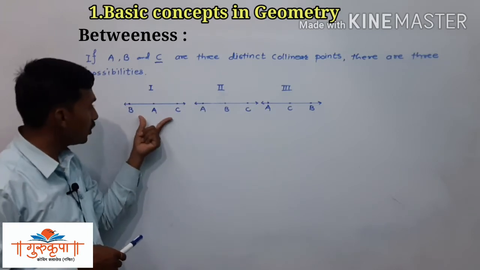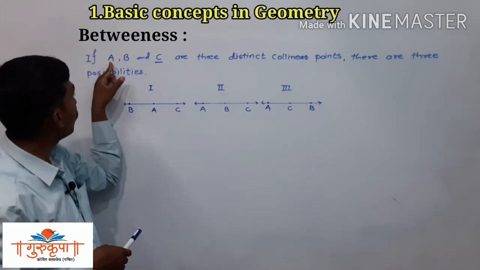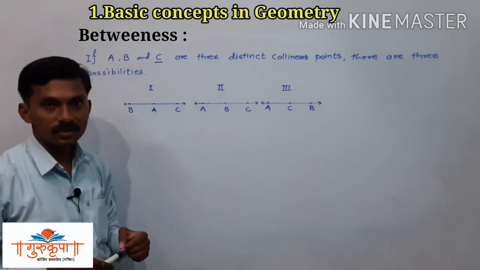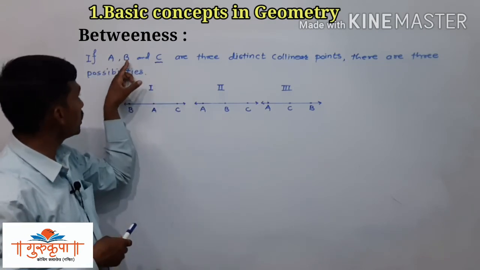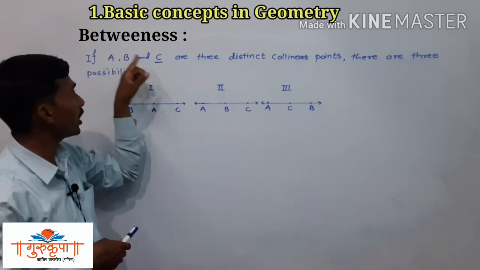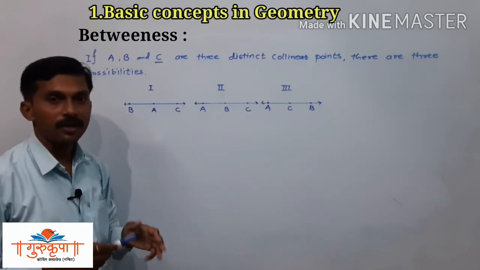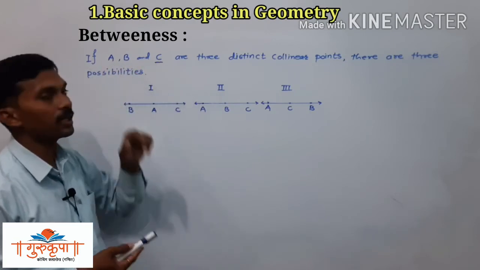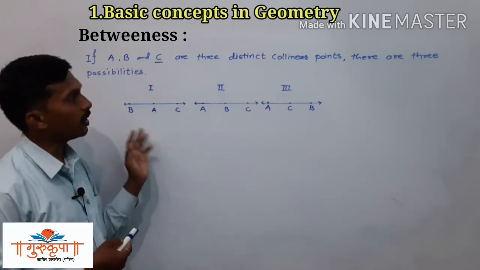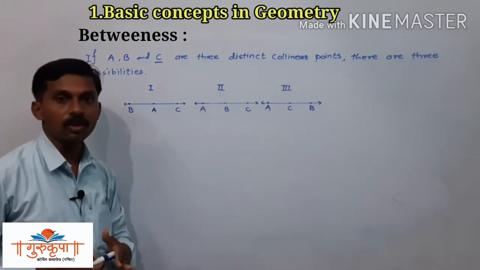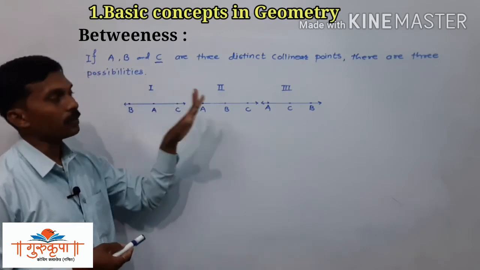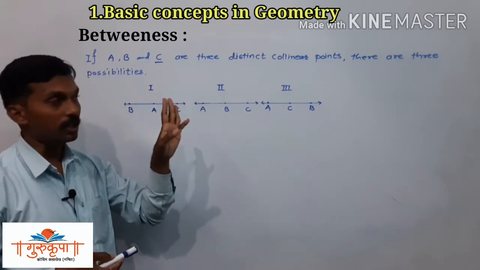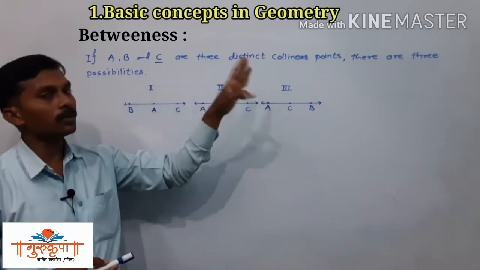The first possibility is that the first point lies between second and third. The second possibility is that the second point lies between first and third. And the third possibility is that the third point lies between first and second. Maximum we have three possibilities, not more than three.